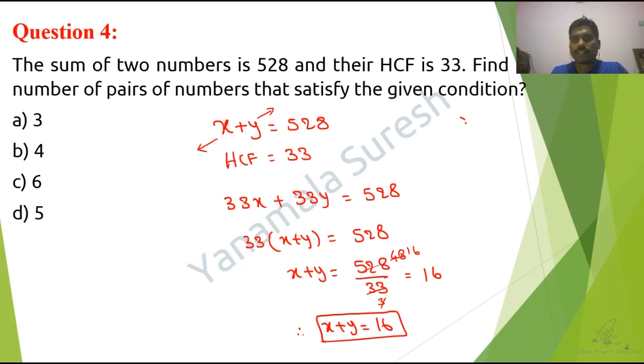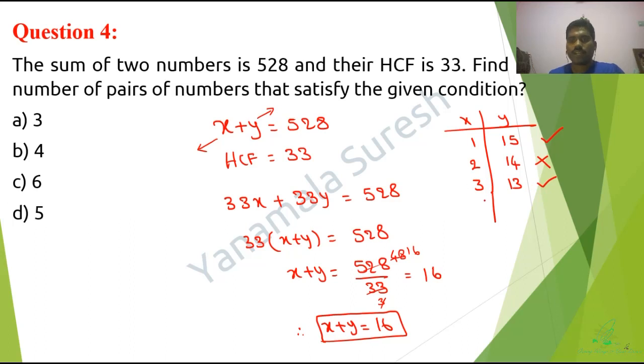See, I can take x value as 1 and y value as 15. Now the sum of two numbers is 16, and for 1 and 15 there is no common factor, so this is the first correct pair. Next, I can take 2 and 14. The sum equals 16 is absolutely correct, but I can take 2 common, so obviously this is not the correct pair. Next, 3 and 13. Yes, nothing is common, so this is the second correct pair.